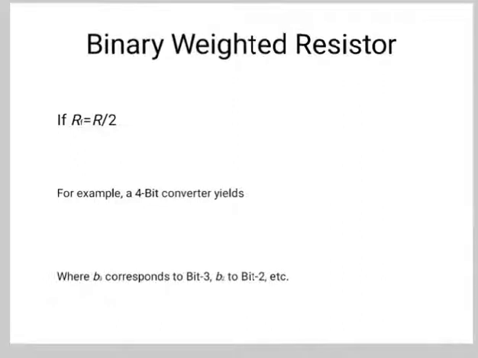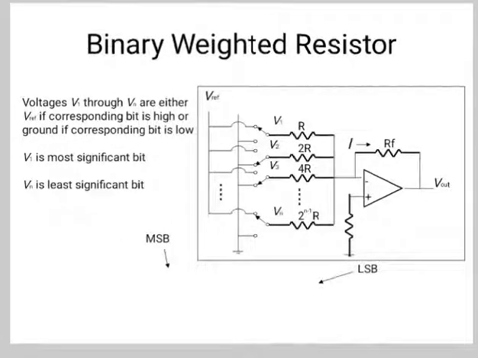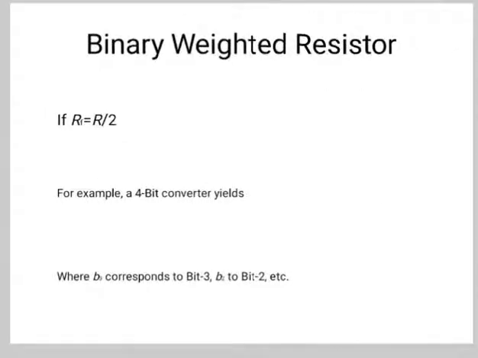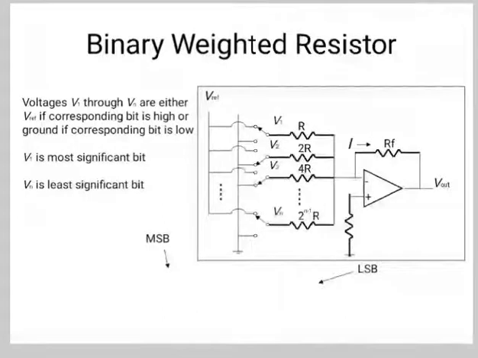Now if RF is equal to R by 2, then Vout is minus I RF.